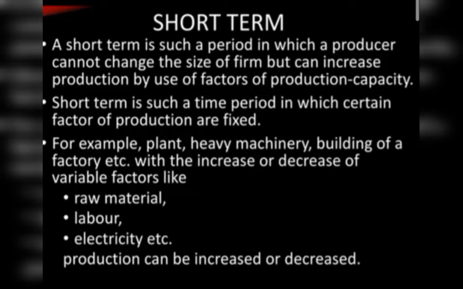That is what is written in the short term. So remember the variable factors, that is raw material, labor, electricity, which are increased or decreased according to the production capacity, whatever the requirement is. So this is the short term. Now let us go with the long term.